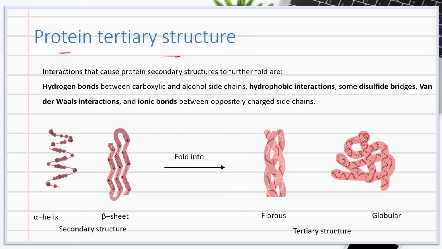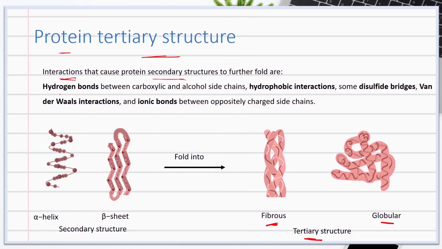Now moving to the protein tertiary structure. Protein's secondary structure can undergo additional folding to form fibrous or globular structures. Those structures are the tertiary structures of protein. The tertiary structures are also driven by various interactions between amino acid residues.